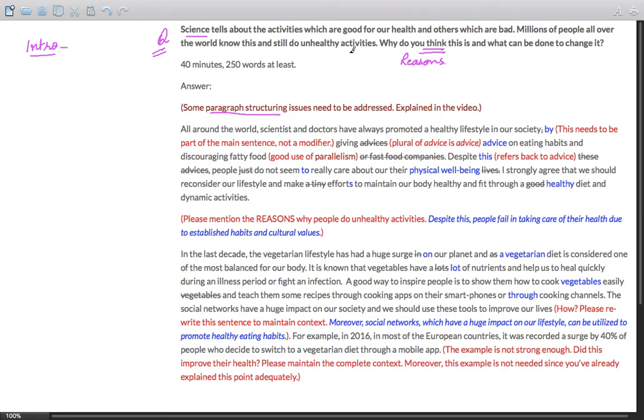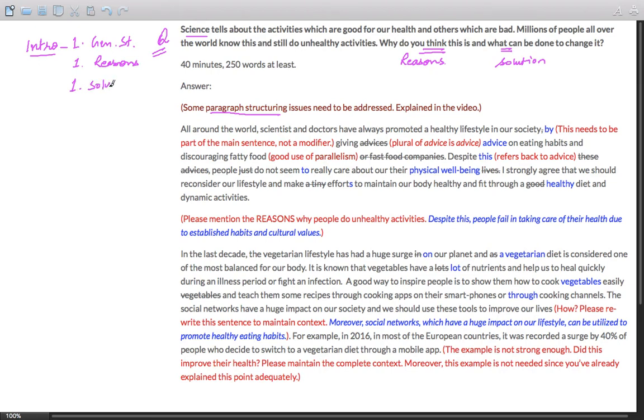Maybe those are related to some psychological problems, some stress, perhaps due to a habit. They have a habit of continuing with that activity. In some cases, it can be due to culture as well. And finally, write one sentence on what needs to be done to change it. So, a solution. There should be one general statement followed by one sentence on reasons, mention the reasons, and one sentence on solutions.